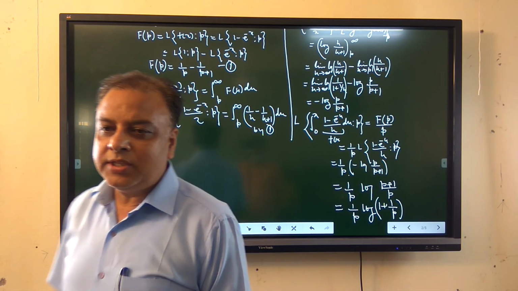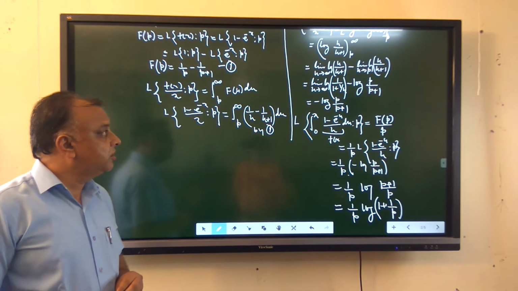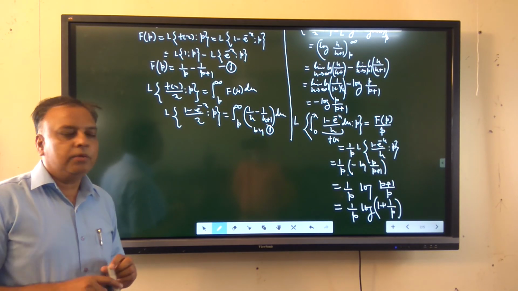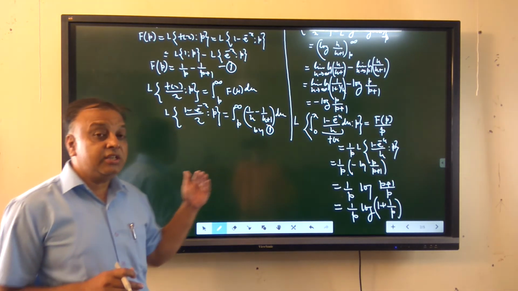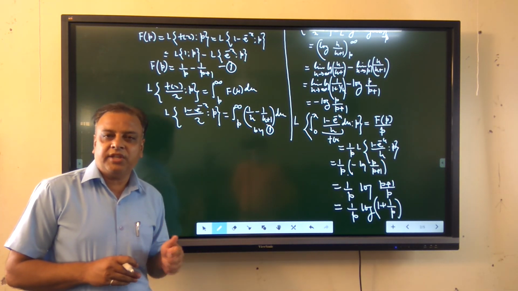So in these examples, in these problems, we have used various properties of the Laplace transformation as well as the multiplication and the division of the function with x and its powers.